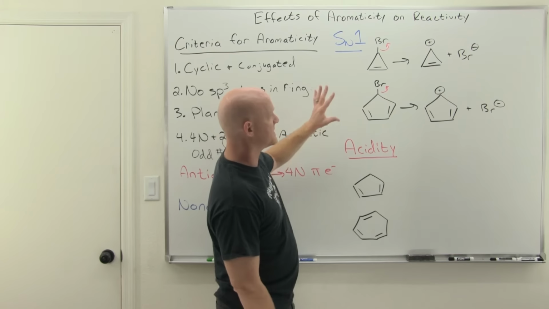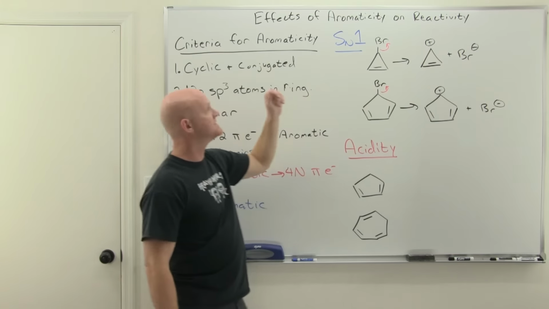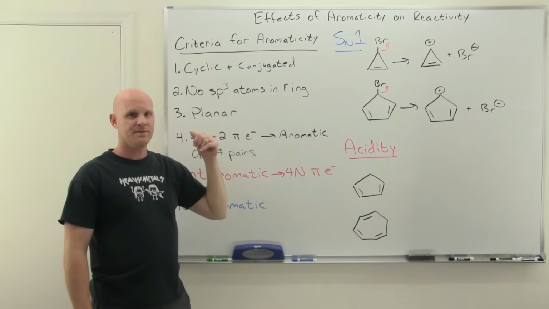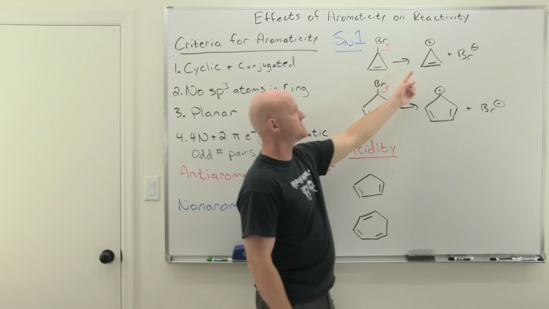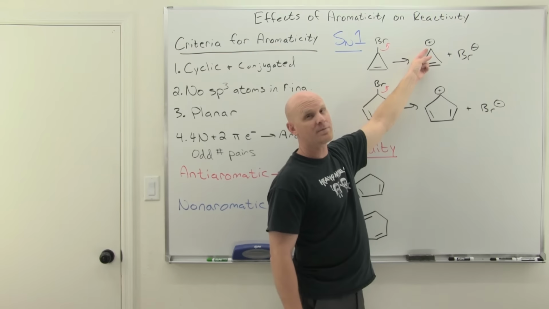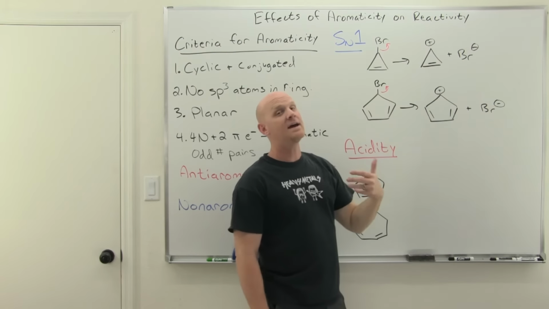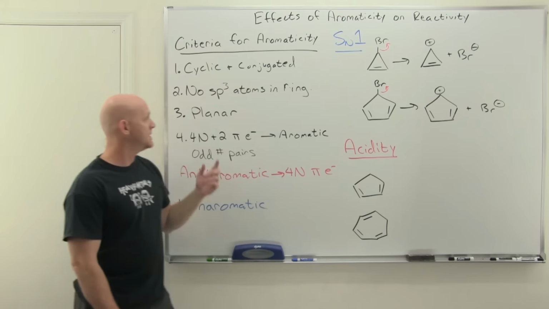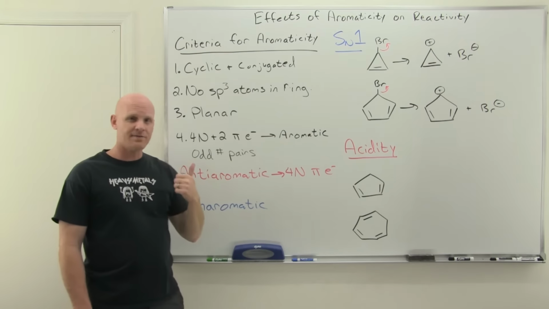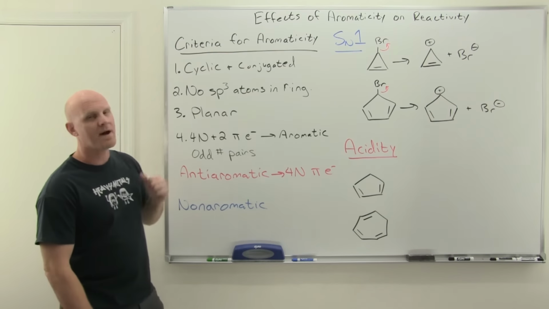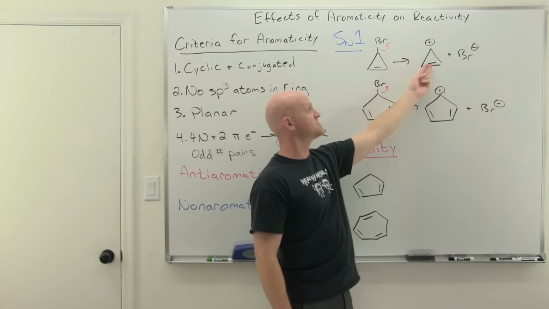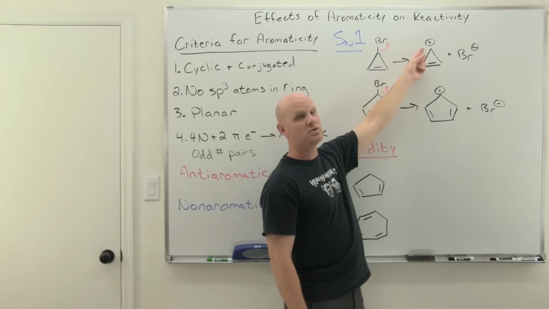And so if we take a look at this first carbocation, is it cyclic and conjugated? Yes. Are there any sp3 atoms in the ring? No. So these are definitely sp2, and then a carbocation carbon here, again, only has 3 bonds, not 4, and is also sp2 hybridized. Planar? Yep, it's only a 3-membered ring. Can definitely be planar. In fact, it has to be planar. 3 points determine a plane. So then how many pi electrons? And again, just 2 pi electrons. Again, just an empty p orbital on the carbocation.